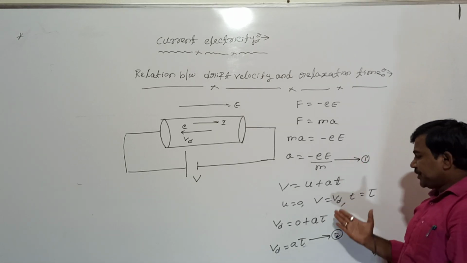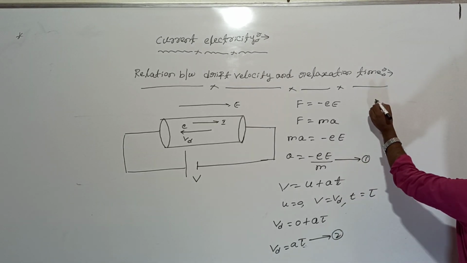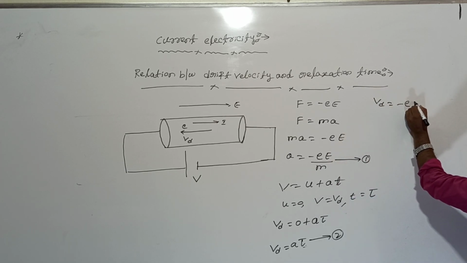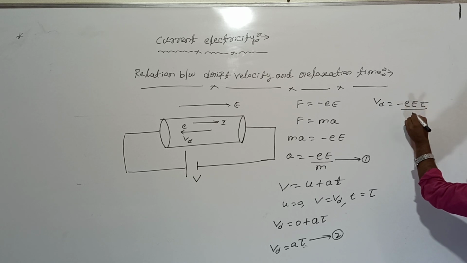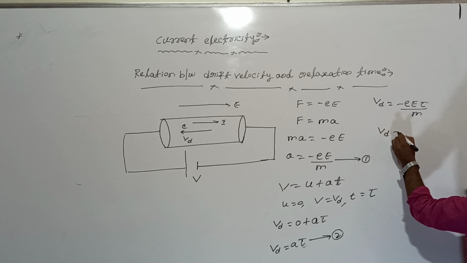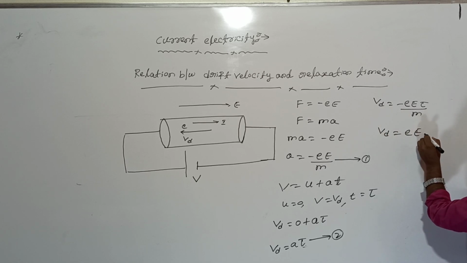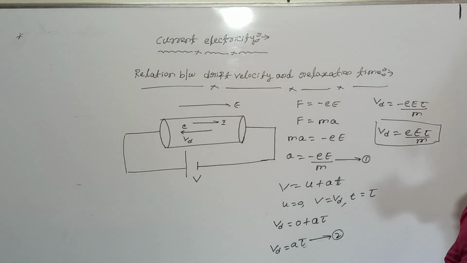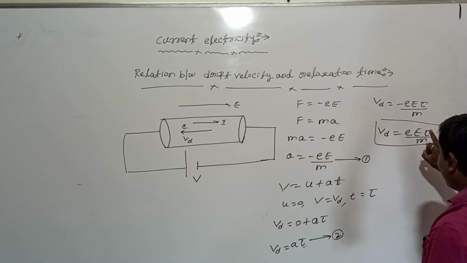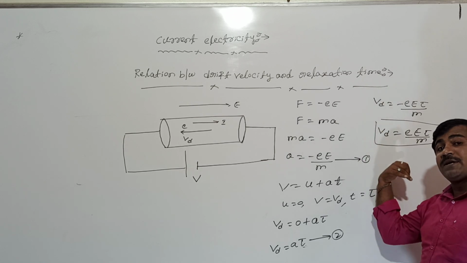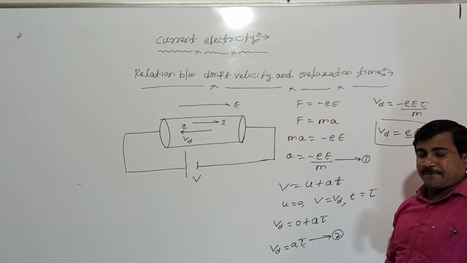Put equation 1 into it, what will you get? vd equals a tau, where a is minus e into capital E divided by m. In magnitude, the drift velocity is e capital E tau divided by m. This is the relation between drift velocity and relaxation time, or the expression for drift velocity of the free electron inside the conductor.